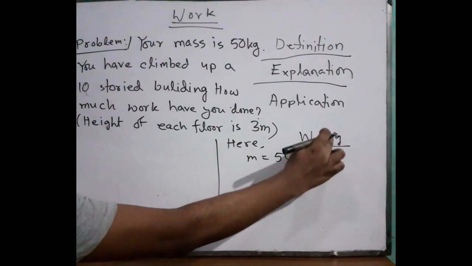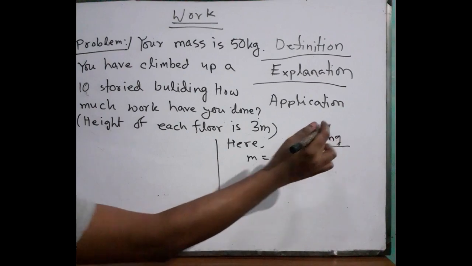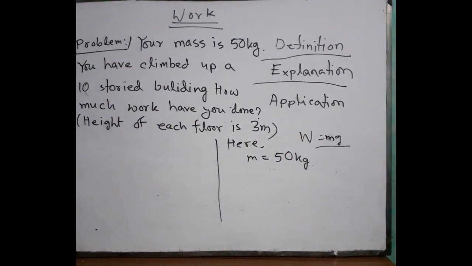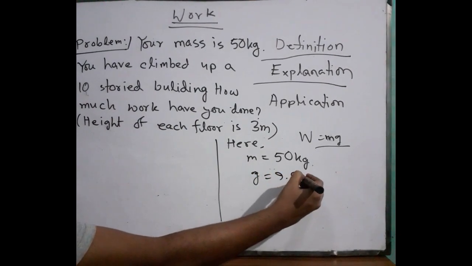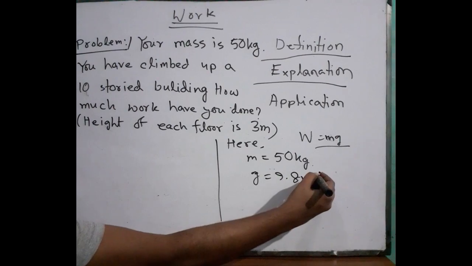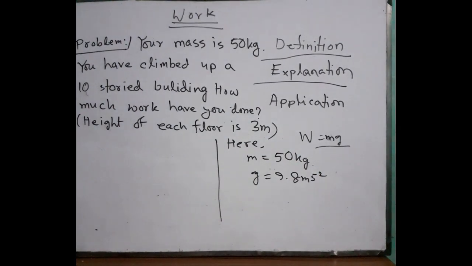This formula can be used here. W equals mg. That means his applying force is W equals mg. So we need g. We know g equals 9.8 meter per second square. I think all of you know it because we are reading science here already. We have taken so much knowledge on science in class 6, 7 and 8th grade. So I am thinking you are okay with this.